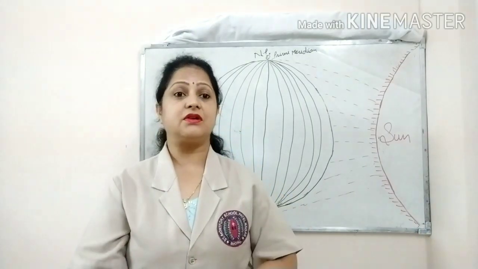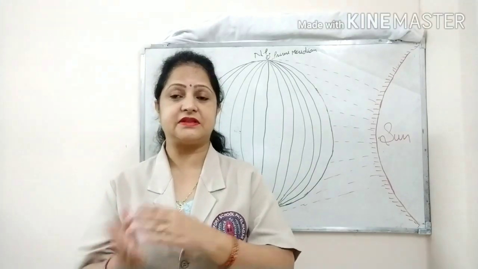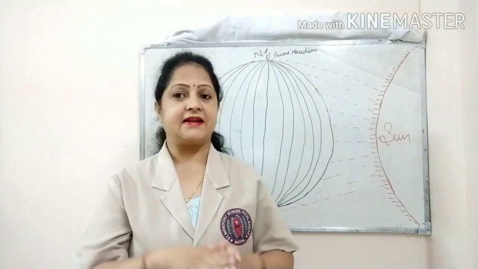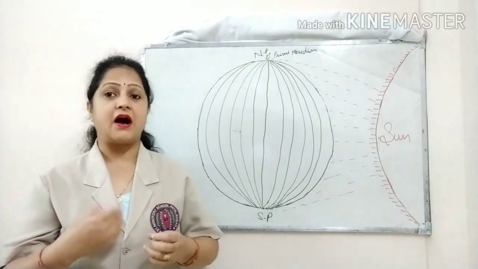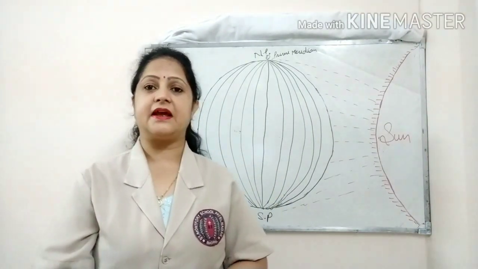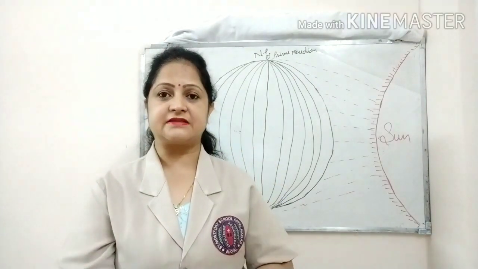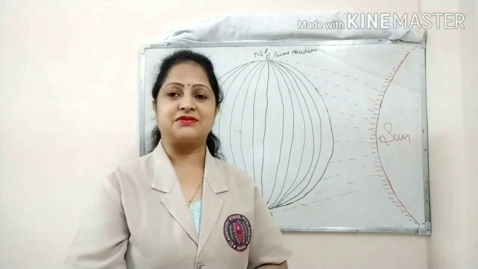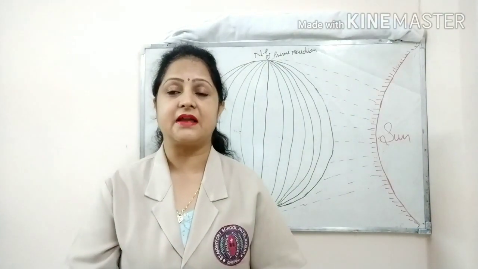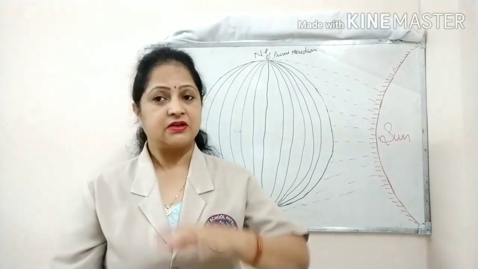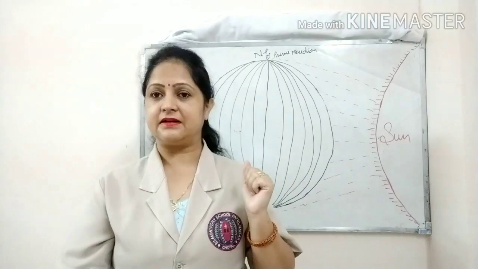After that I told you how to locate places with the help of latitudes and longitudes, and in my next video I told you how to calculate time with the help of longitudes. Till there I have already explained. Now today I am going to explain the meaning of local time and standard time.